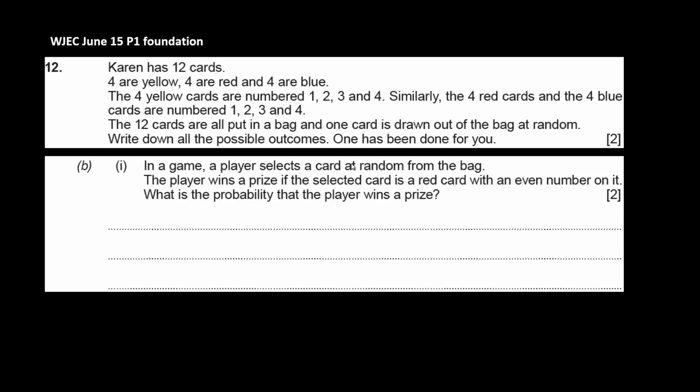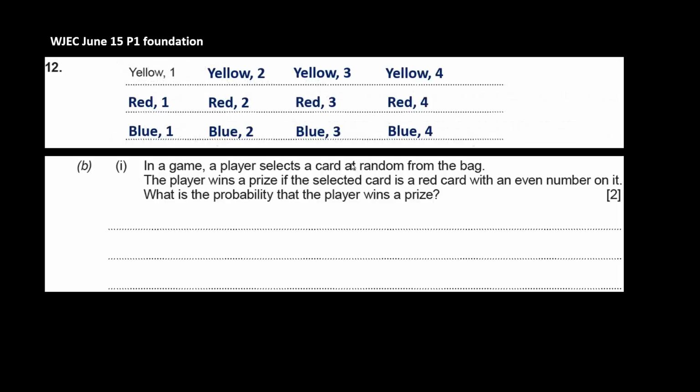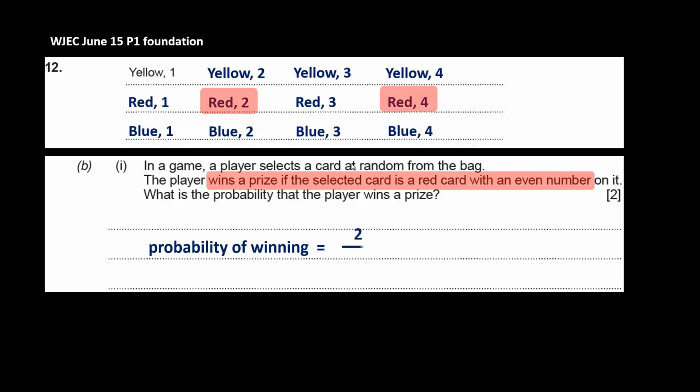What's the probability of someone winning? And remember, they win a prize if it's a red with an even number on. So the probability of winning, there are 2 ways of winning out of a total of 12 possible outcomes. Now we can reduce that to a 1/6. We don't have to. We don't get any extra marks for doing it, but it might help us.